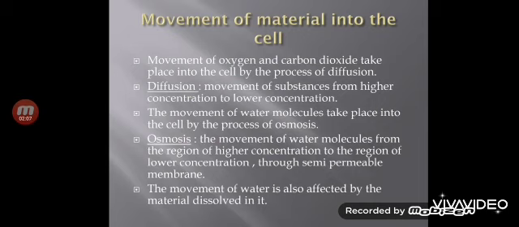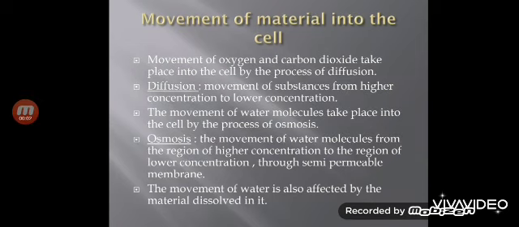In this way, movement of carbon dioxide takes place. As soon as there is a difference in the concentration of carbon dioxide inside and outside a cell, CO2 moves out of the cell. Now, when the concentration inside and outside the cell becomes the same, then the movement stops. In the same way, oxygen enters the cell by the process of diffusion. When the level of oxygen inside the cell becomes low and the level of oxygen outside the cell is high, oxygen diffuses into the cell. So in this way we can say the cell breathes and does the process of excretion.